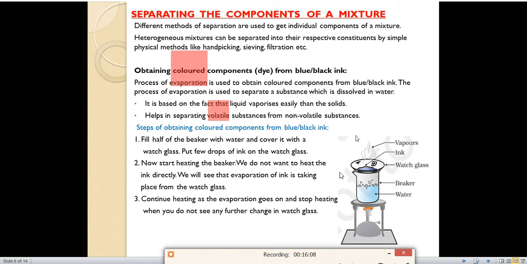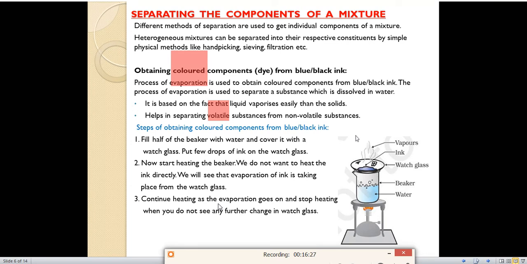Now start heating the beaker. We do not want to heat the ink directly. We will see that evaporation of the ink is taking place from the watch glass. Through this burner we will heat the beaker. If the water inside the beaker is heated, what will happen? The ink will also get heated. We do not have to heat the ink directly.